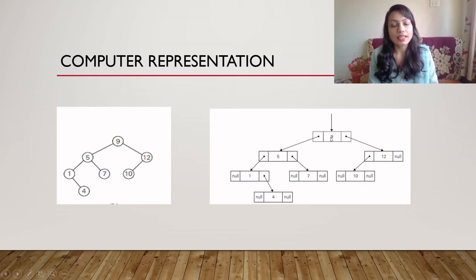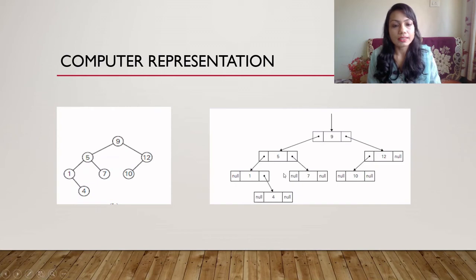Initially, 9 is the root, and its left child is 5 and its right child is 12. So it has both left and right children, so there is a pointer. Whereas 5 also has a left child 1 and a right child 7, but 1 doesn't have a left child, so it is null, whereas it has a right child 4. And 4 is a leaf node, it doesn't have any children, so both the left pointer and right pointer are null.